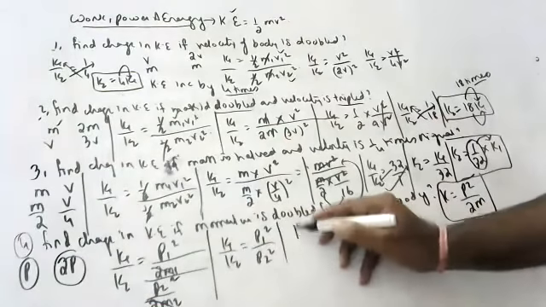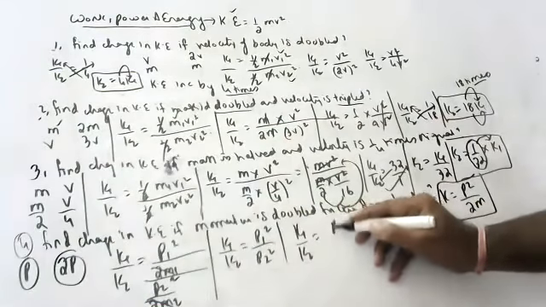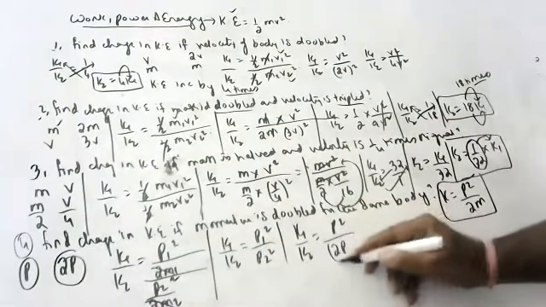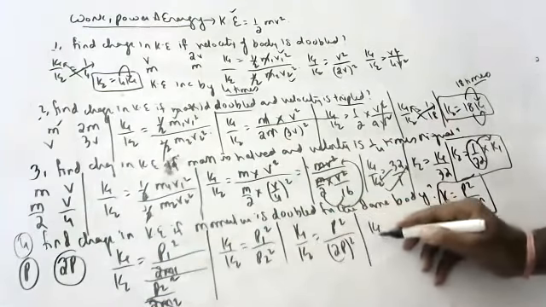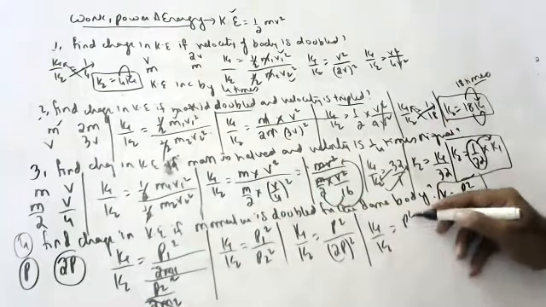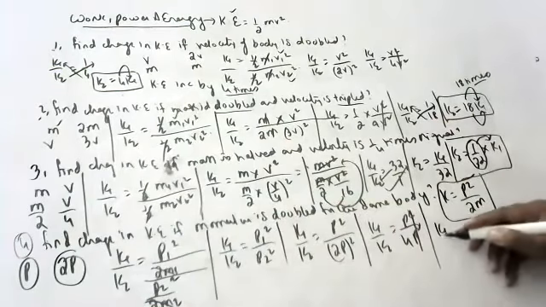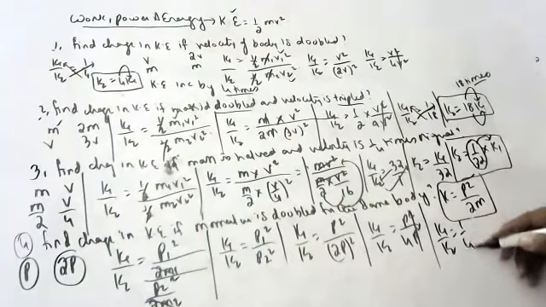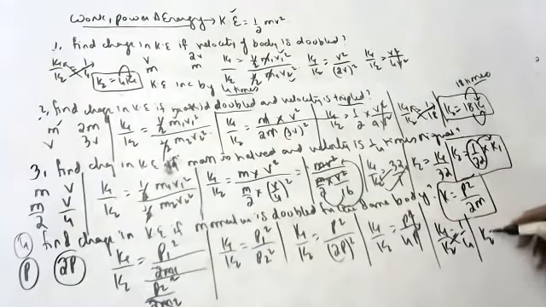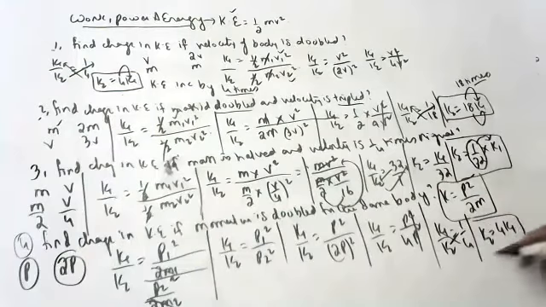K1 by K2 is equal to P square by 2P whole square. K1 by K2 is equal to P square by 4P square. P square cancels. K2 is equal to 4 times K1. What does it mean? Kinetic energy is becoming 4 times the original.